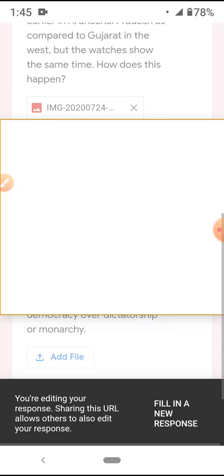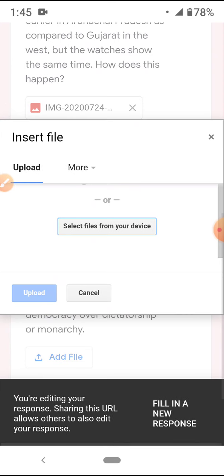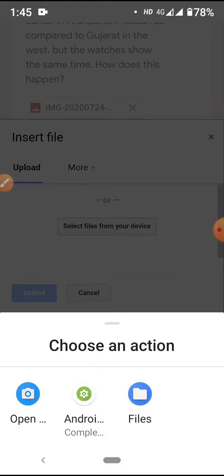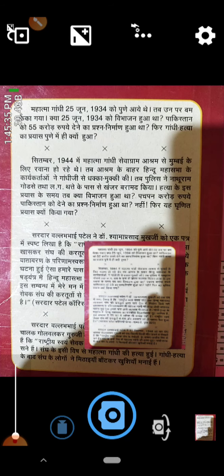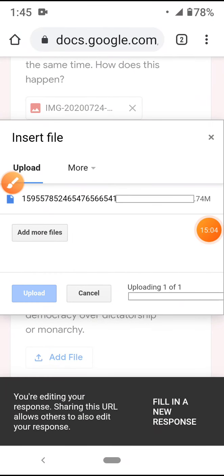Now here I'll take the photo again from the camera because my camera is supporting. Some of your phones may not support this. Now I'm opening the camera. I just take the back side of this book. That is a demo book I'm taking. Yes, this is a bit heavy photo.